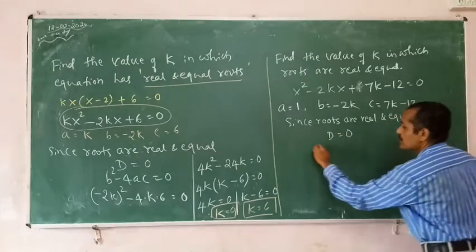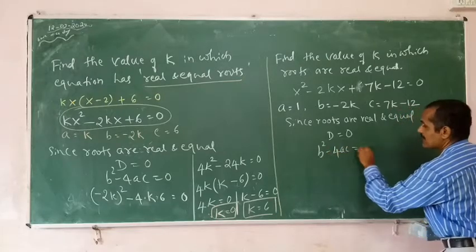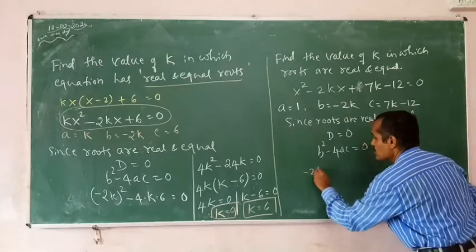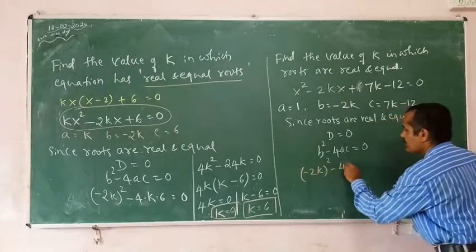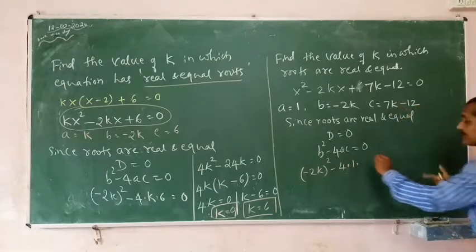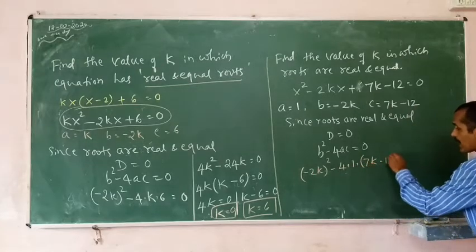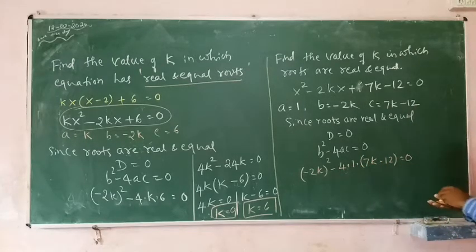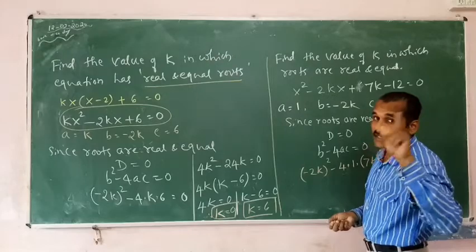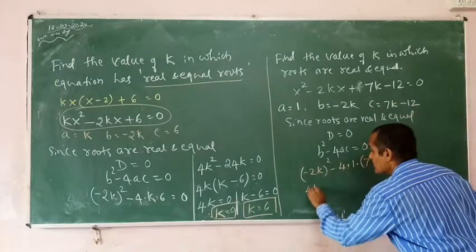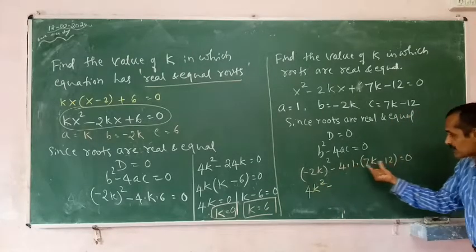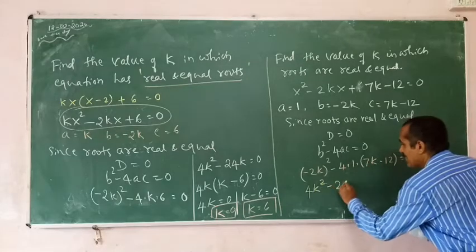D is equal to 0, b square minus 4ac is equal to 0. b square, I can write minus 2k the whole square minus 4 into a is 1 into c is the entire part 7k minus 12 is equal to 0. I can square it. Minus square is plus. Repeatedly I am telling you, minus square is always plus. 2k the whole square gives you 4k square minus, 4 ones are 4, open the bracket, 4 into 7k gives you 28k.